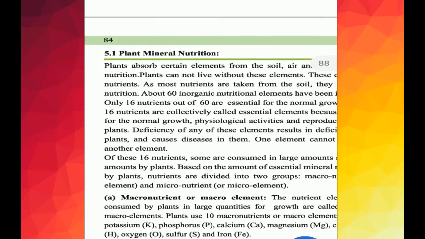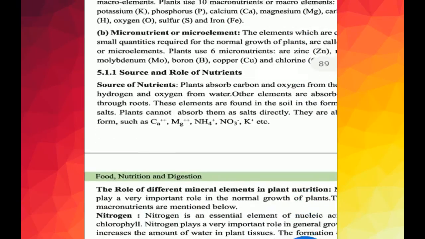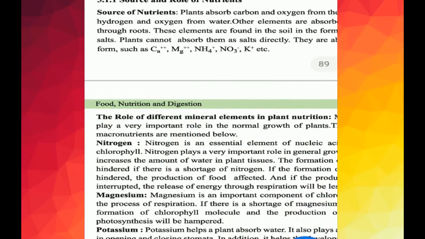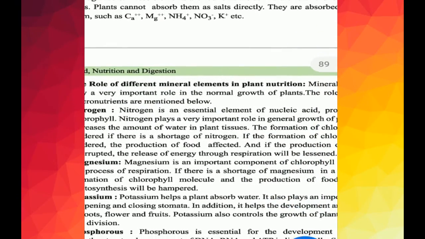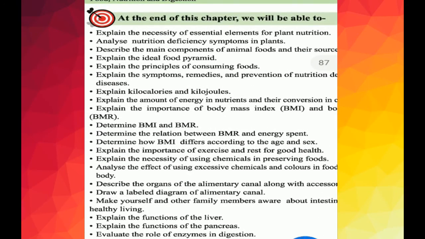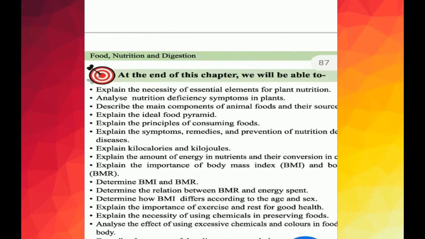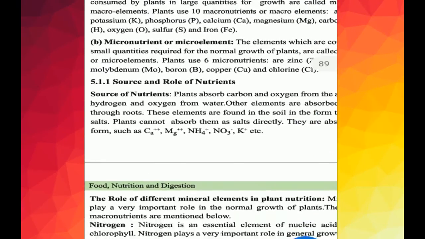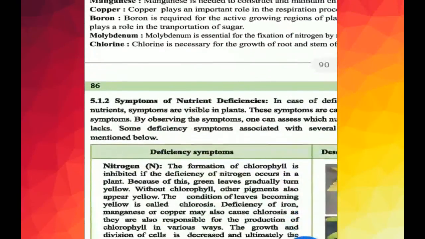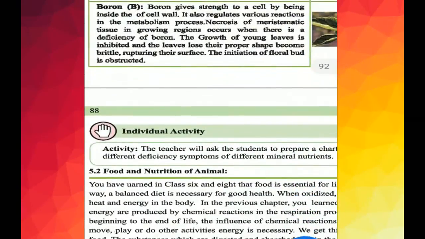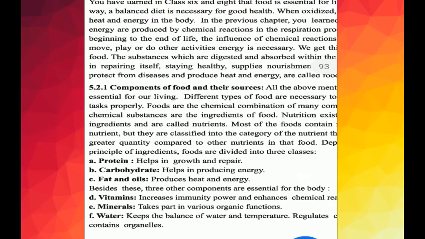Okay, so that's all about plant nutrition and the role of different mineral elements in plant nutrition, and hope you have understood the learning outcome of this chapter. Next class I will describe animal nutrition, and also I will describe the human digestive system and digestion